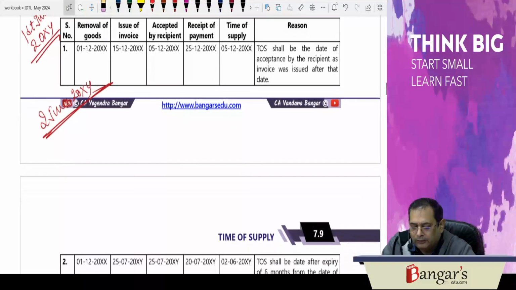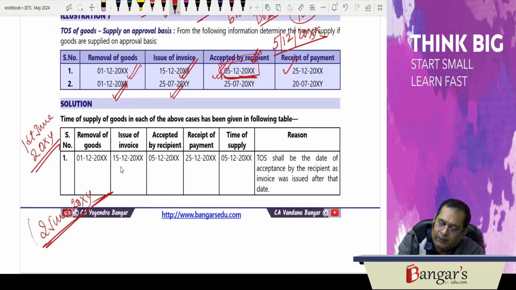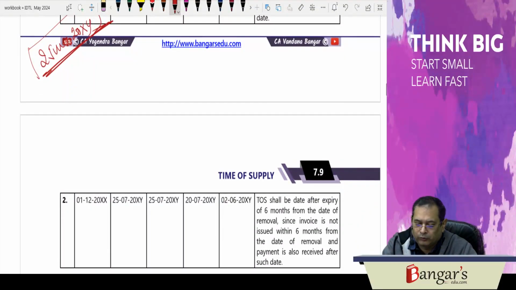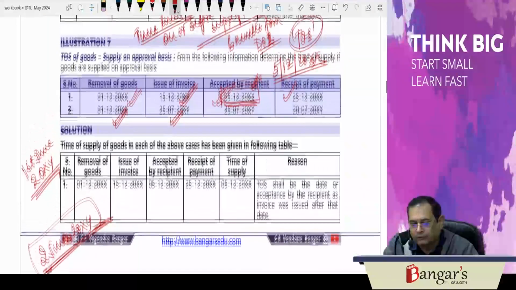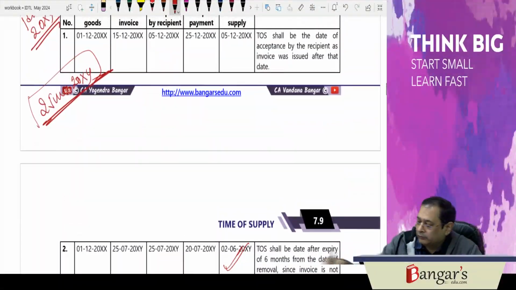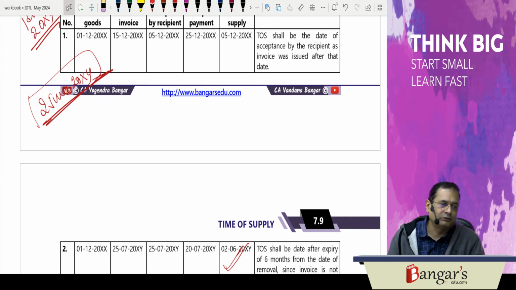So here, in this case, the invoice has been issued on which date? 25th of July. The time of supply will take place on which date? The date of issuance of invoice or the last date when the invoice was required to be issued. So here the time of supply will take place on 2nd of June. So this way, we have discussed the issues relating to section 12, subsection 2, how you will be determining the time of supply in respect of goods which are covered under the forward charge mechanism.